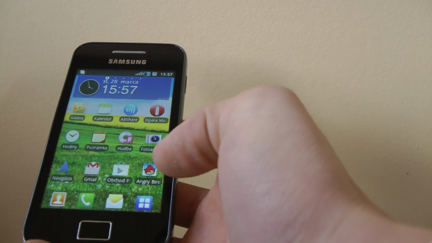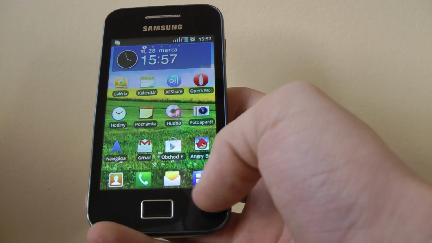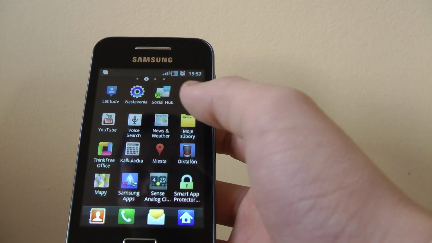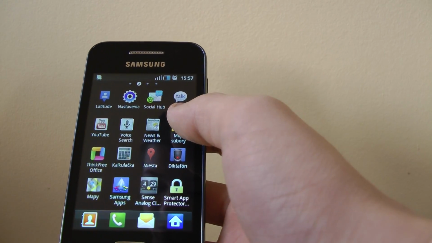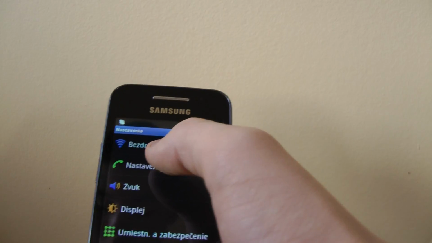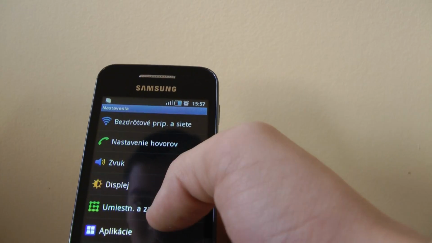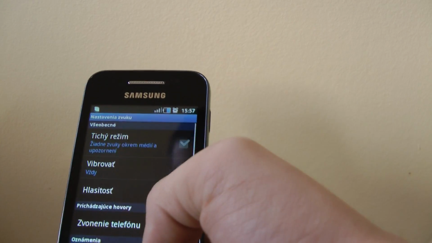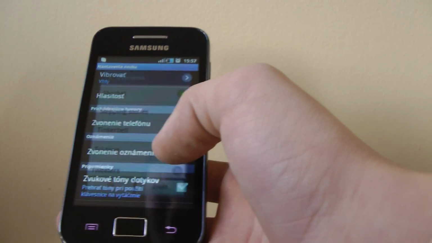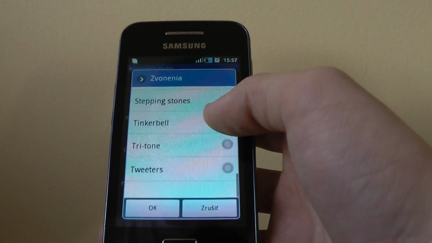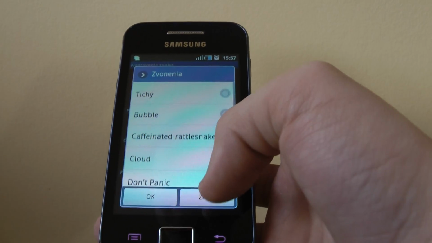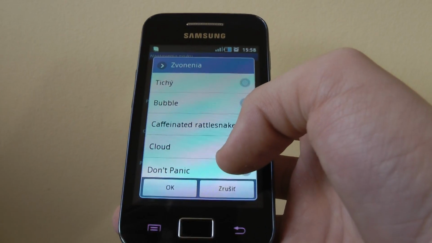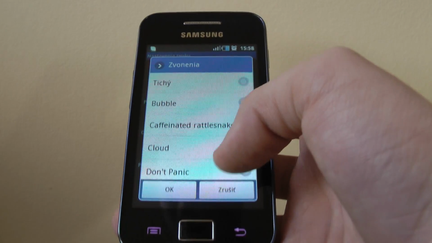Okay, how to make a custom notification message ringtone. Now first I'll show you that I don't have any. You go to application, settings, sound, notification ringtone, and you see that here are original ringtones, standard, nothing custom.